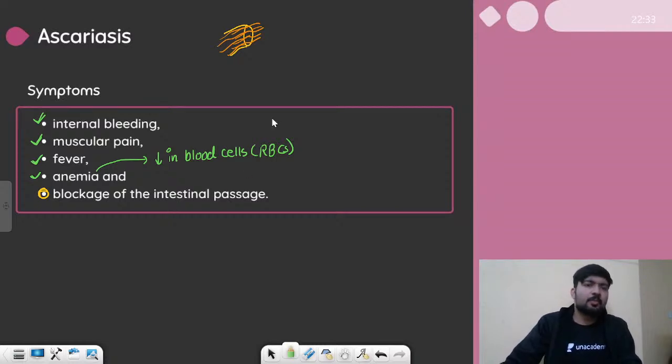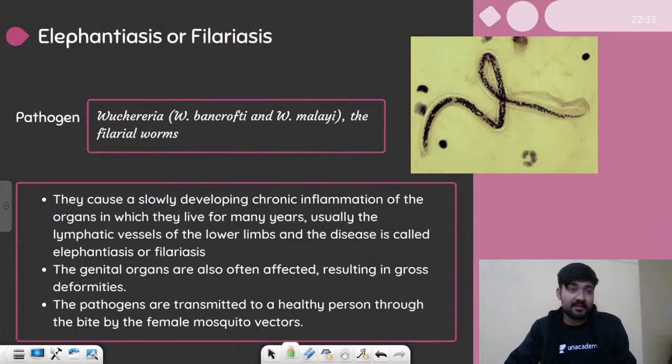Why is it happening? Basically the intestine is blocked. Now it cannot digest or absorb the food properly, which will lead to muscular pain and anemia, because the body requires all those materials that we get from food in order to make the blood cells and hemoglobin. It will not get an ample supply of all these substances, which will lead to anemia, right? And yes, this is the main symptom, which is blockage of the intestinal path. Let's move on. So this is all about Ascariasis.